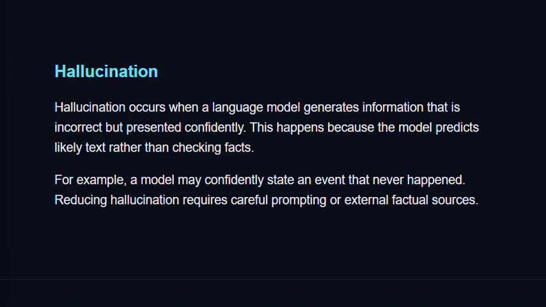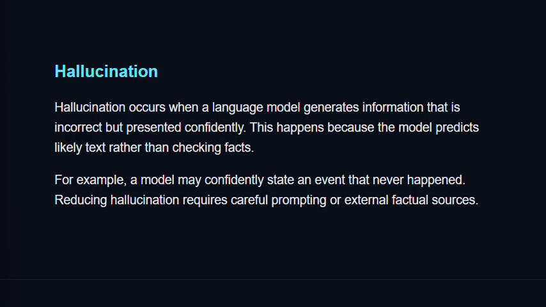For example, if I ask who won the Olympics in 2035, now we are in 2026. So what will the model do? It might fabricate an answer, right? Now, why does hallucination occur or why does hallucination exist? The model maximizes the probability of language and not the accuracy of reality.